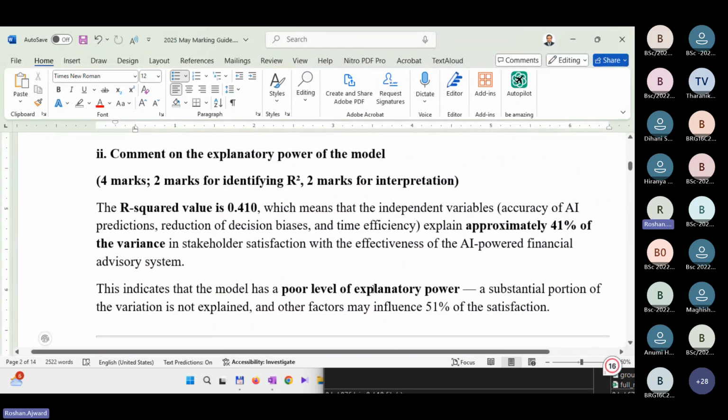The R-squared value is 0.41, which means that the independent variables, accuracy of AI predictions, reduction of decision biases, and time efficiency, explain approximately 41% of the variation in the stakeholder satisfaction with effectiveness of AI-powered financial advisory systems. This indicates that the model has a poor level of explanatory power. A substantial portion of the variation is not explained, right? And other factors explain not 51%, it's 59%.